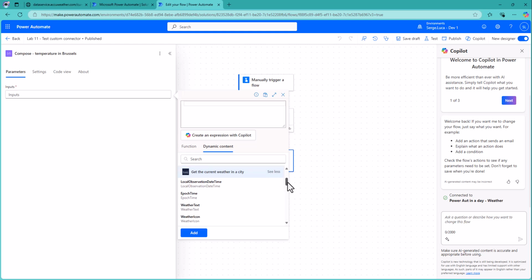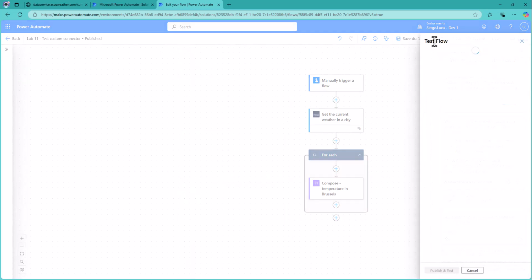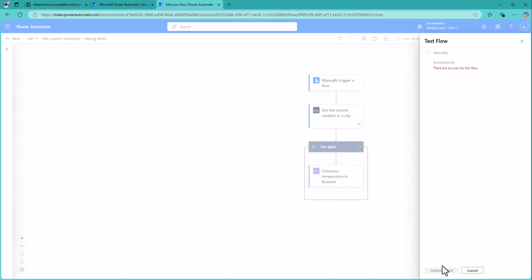And let's see if we have temperature metric value. Yes, it was there. Any other one? No. And of course, an apply to each is generated because we get an array from the custom connector.